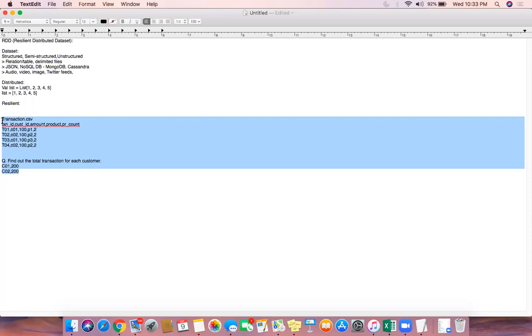Again, each job will be further broken into different stages. That is again based on the type of operations you are applying on the dataset. Each stage will be further broken into different tasks. Tasks are the smallest unit of execution.